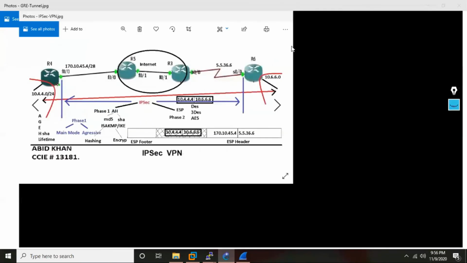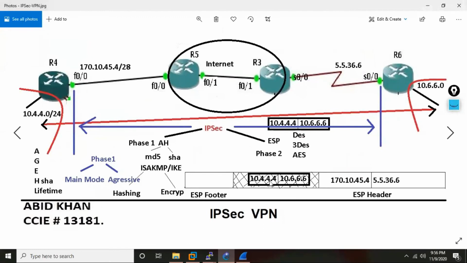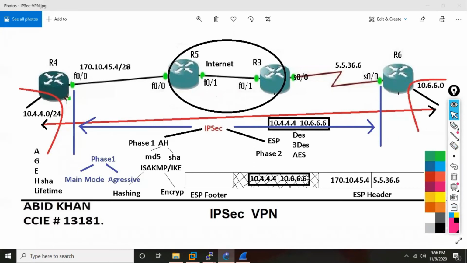And if you are doing an IPsec tunnel, what will happen? This is your real packet, the original packet. The original packet will get encapsulated inside what? An ESP packet. And this original packet is now what? It's not clear text. And whatever I've drawn here is what? Hashed, encrypted.